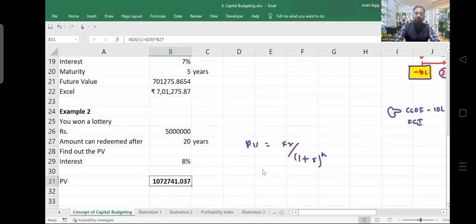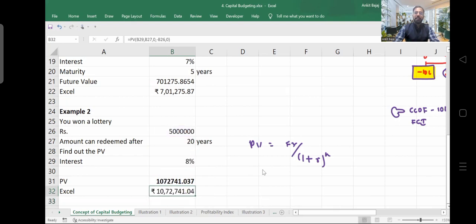Similarly, if I want to calculate the present value, I'm showing you the Excel formula here. What is going to be the Excel formula? Equal to present value I have to calculate. Open up the bracket, rate is 8%, NPR is 20, PMT is going to be 0, then future value I will be taking here, minus 50 lakh, then comma, and close the bracket and you will be getting the answer, that is 10,72,741. This formula you can use to calculate present value and future value directly from Excel. Is this formula clear?